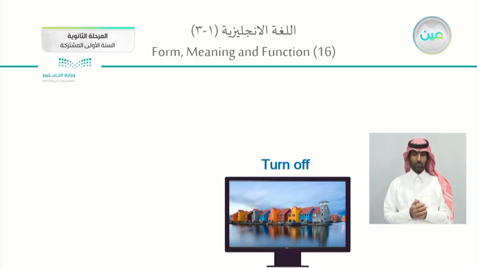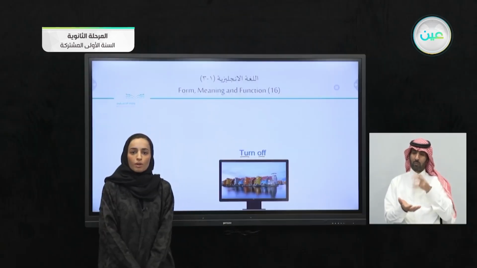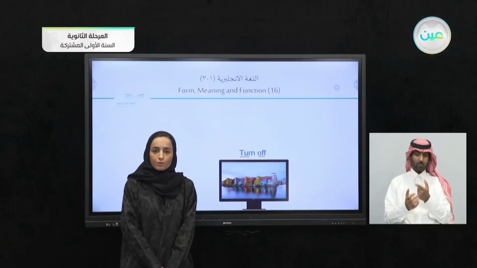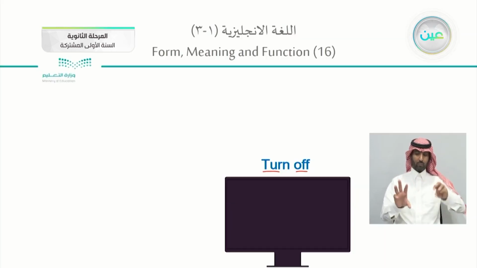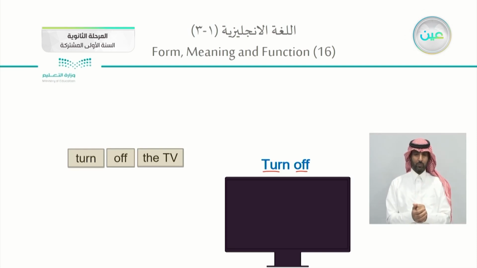So, when we're using turn off here, turn off is a phrasal verb, a two-word verb. It consists of a verb plus a particle. It could be a preposition or it could be an adverb. What do you mean with turning off? When you turn off the TV, you are not using it. Turn it off, and we're having on. So the sentence could be, can you turn off the TV?